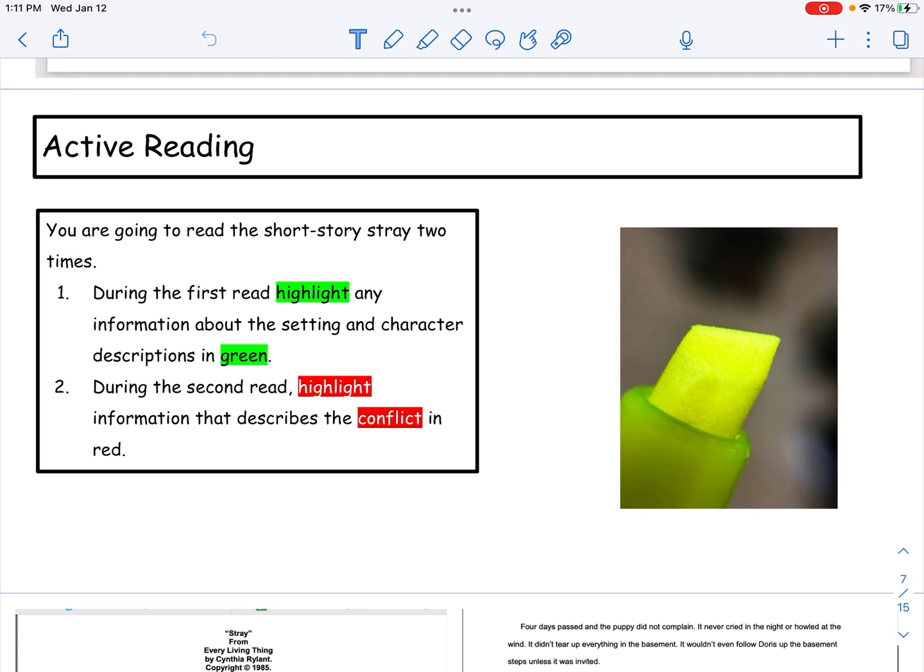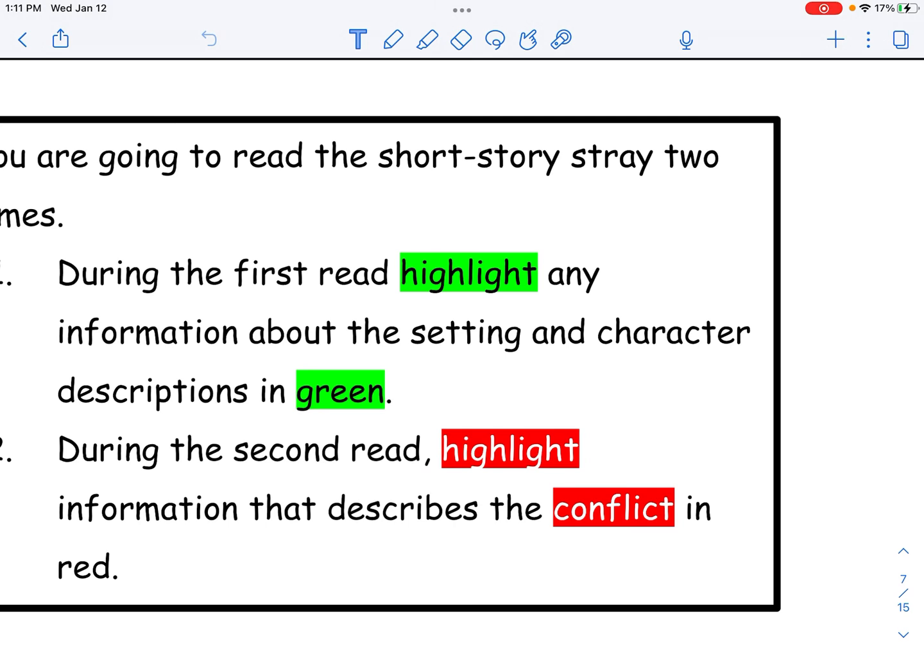So you're going to read the text 2 times, and it's only 3 pages. During the first read, you're going to highlight any information about the setting and character descriptions in green. Anything that tells me about the weather, the time of day, the place, that's all setting, that's going to be in green. Anything that tells me about who the characters are, what they look like and how they act that you feel is important is going to be green.